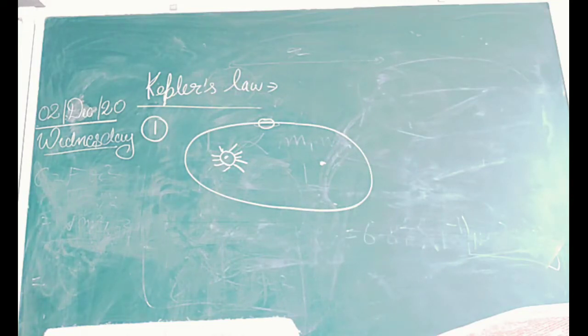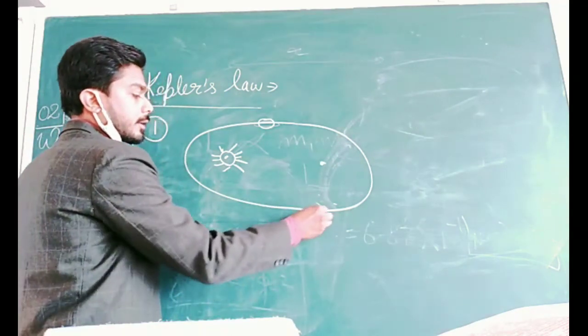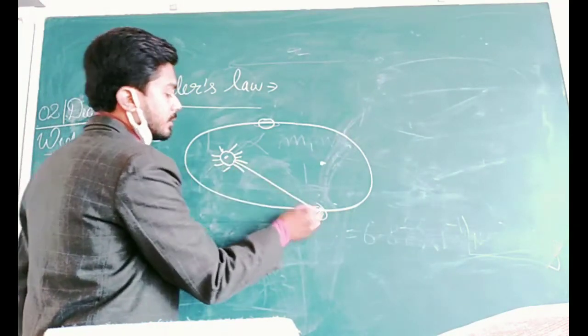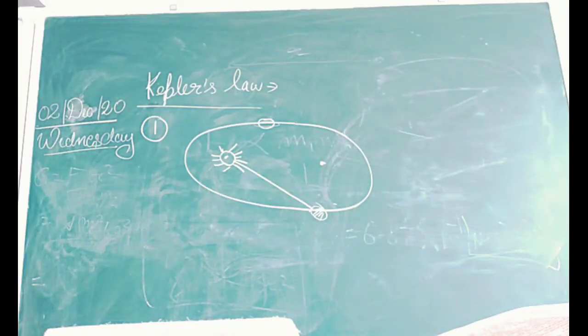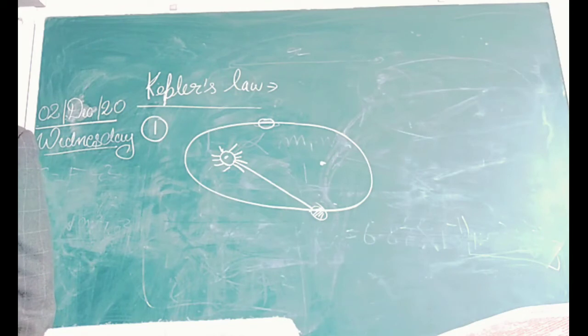It states that in equal intervals of time, just listen carefully, the line joining the planet and sun, suppose this is the planet, and a line is joining the sun and the planet, sweeps out equal area in equal intervals of time.